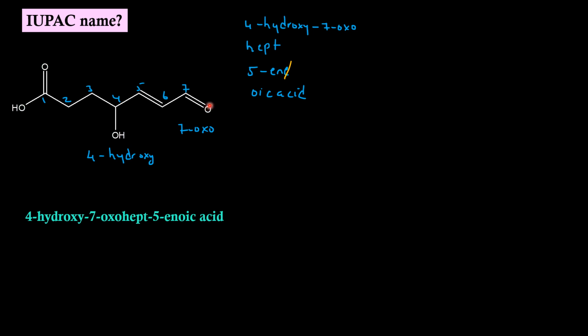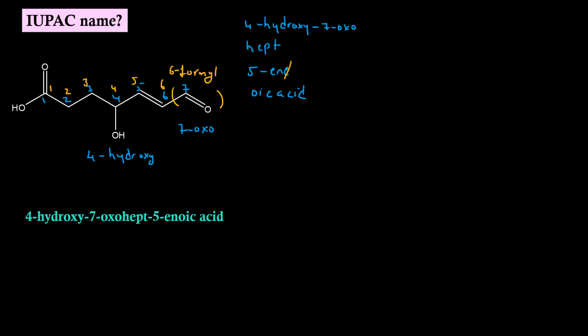We know that the aldehyde functional group can have one more prefix name, that is formyl. But when we use the word formyl, the carbon of the aldehyde is included in the name. Let us try to do that. For that, we should number the parent chain again. 1, 2, 3, 4, 5, and we should stop at 6 because this whole thing will be called by the name formyl, that is sitting on the 6th carbon, so 6-formyl.